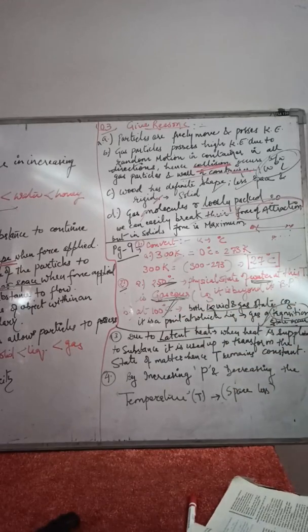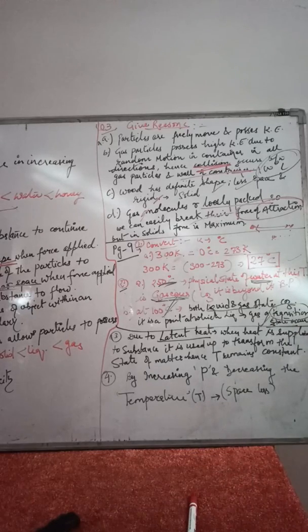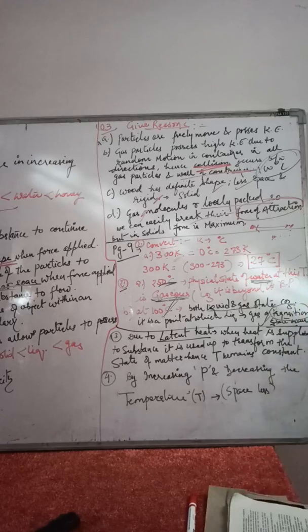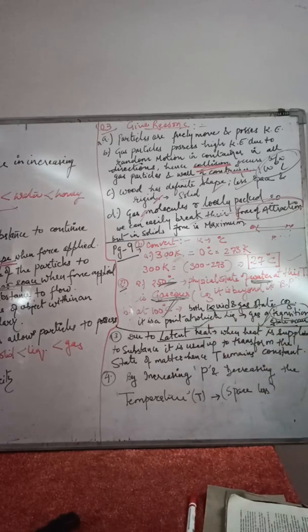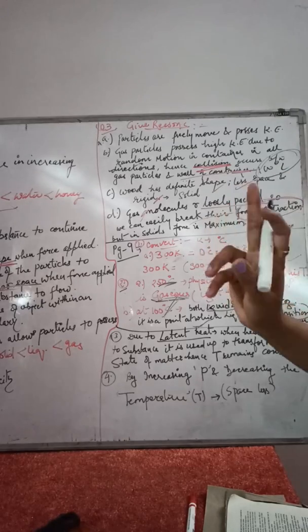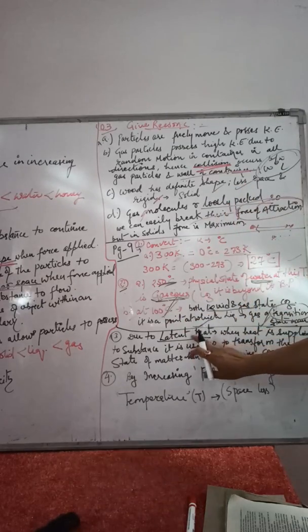Now the next question is, for any substance, why does the temperature remain constant during the change of state? Of course, we had discussed latent heat, children. Latent heat is the amount of energy every substance requires to convert from one state to another state. So in the interconversion part, we had discussed latent heat.